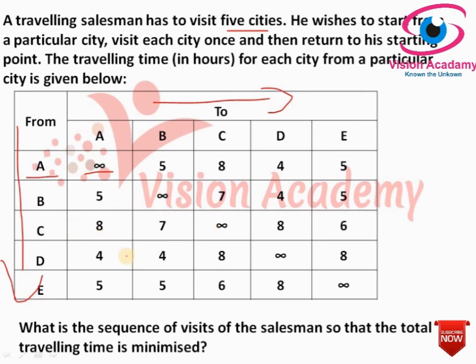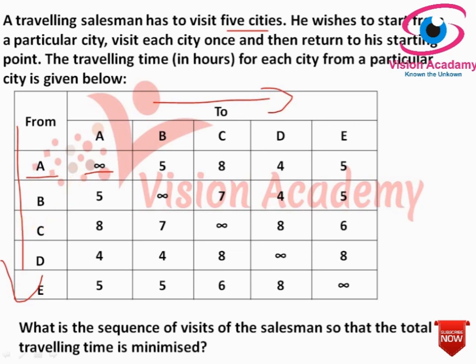C to C, D to D, E to E. We have given the infinity symbol to restrict that journey, so that we do not consider that cost.